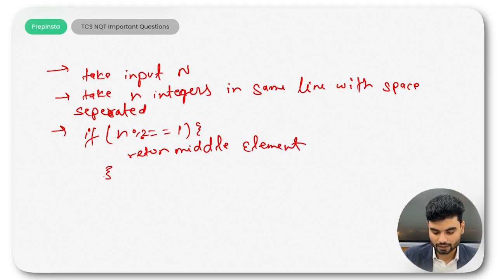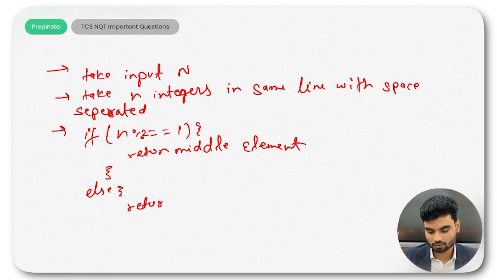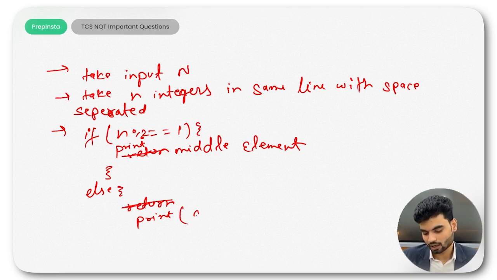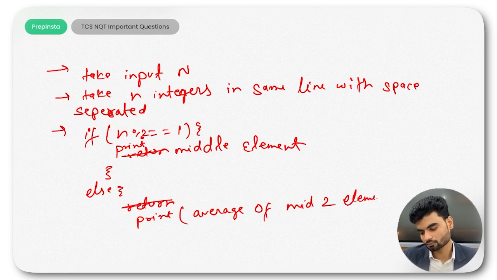Yes or no? If this is not the case, you have the even. If you have even, then you'll return what? Not return, actually you'll print. Okay, you'll print, because they do not receive a return value. You'll print here. So you'll print what? Average of the mid 2 elements. Okay, cool. So we understood that's what we have to do in this particular problem statement.